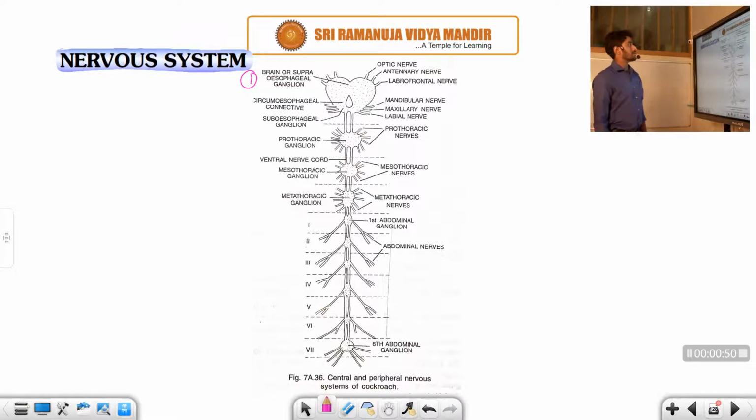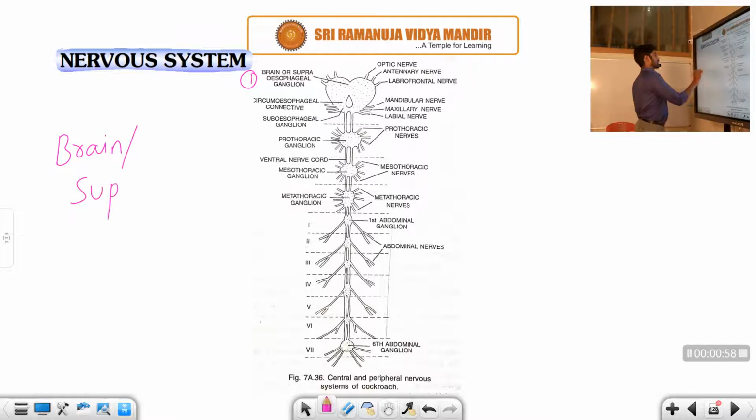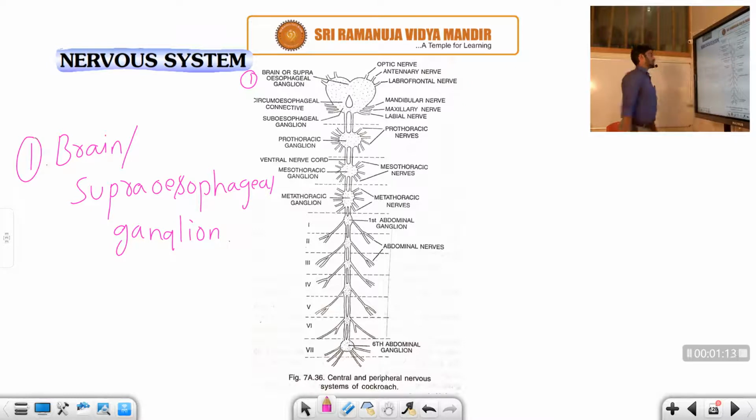The brain is also called the supraesophageal ganglion. Brain, or supraesophageal ganglion. Right students? So I'm going to discuss the first part, the brain or supraesophageal ganglion.